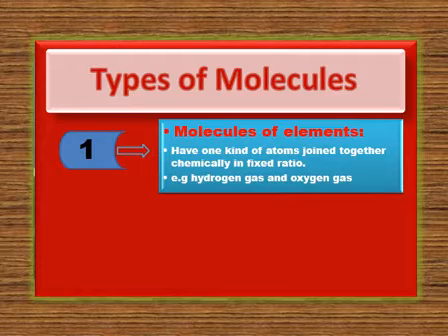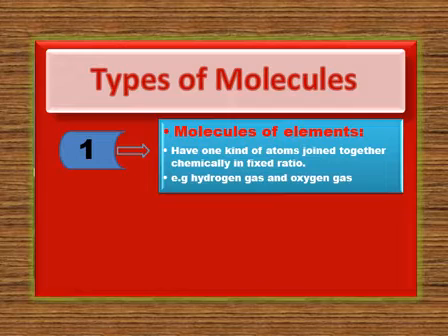If atoms join together having one kind of atom, they will be termed as molecules of element, because before also we have studied that an element has one kind of atom. So in molecules of elements, they have only one kind of atom joined together chemically in a fixed ratio.